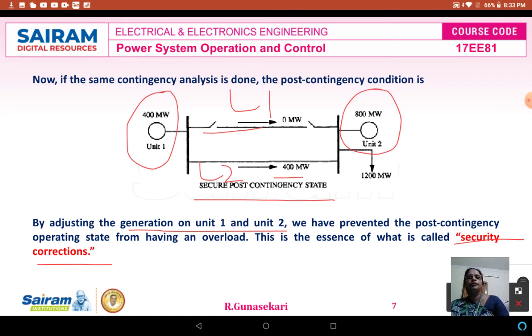So if one line is open, the second line will carry the 400 megawatt generation from unit 1, but it is not overloaded. This is the secure post contingency state only.